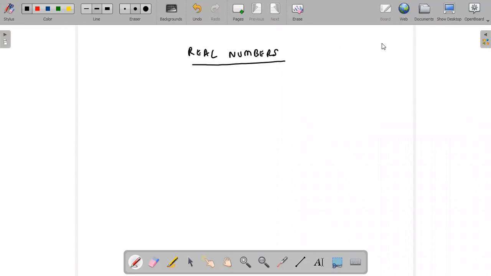Yes, so real numbers. So we are talking about the number system. We are talking about real numbers, rational and irrational numbers. When we talk about real numbers, we have two types, right? We have rational numbers and irrational numbers, which you have done in class 9. ये आपने class 9 में भी किया है that real numbers consist of either it will be rational or it's going to be irrational.